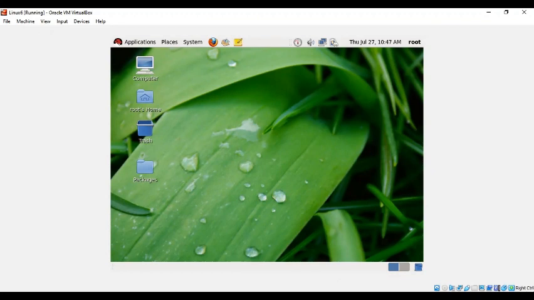Once you log in, you can see in the top right corner that I have logged into the root user. So all of them have logged in. After the installation, try to log in and check it.